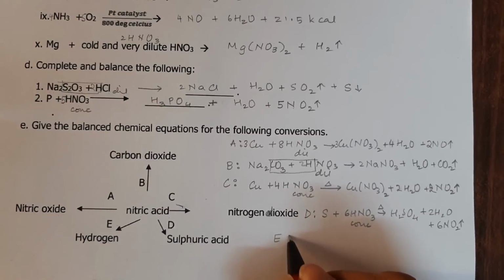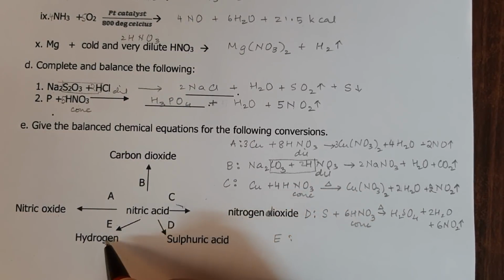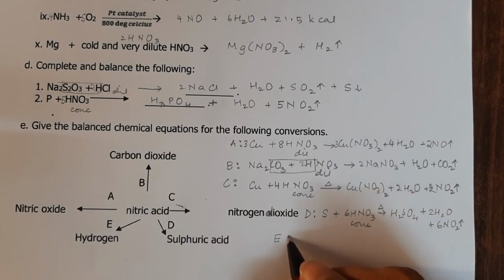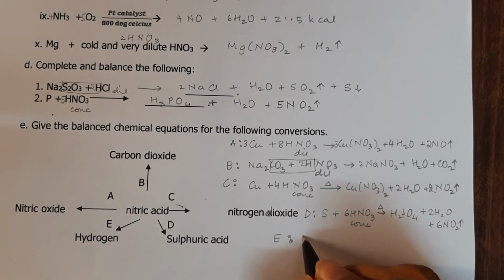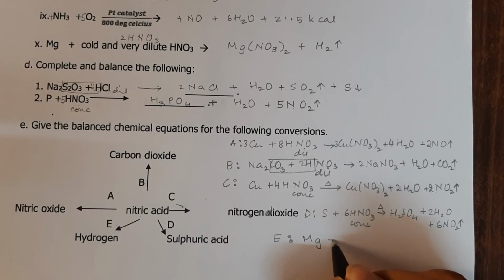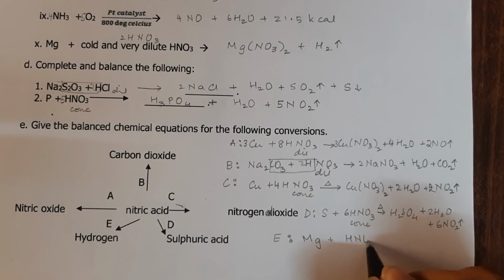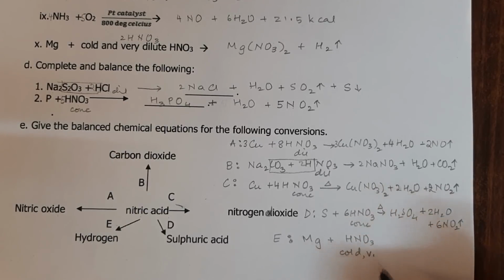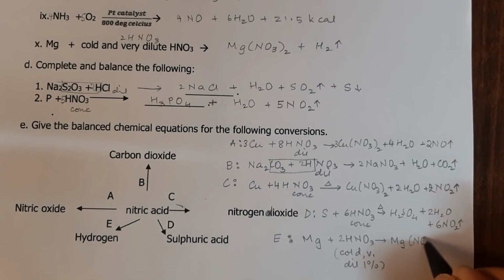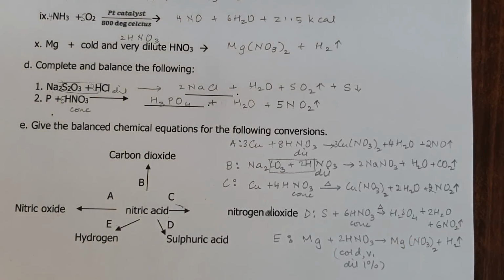Your E reaction, nitric acid to hydrogen. So nitric acid releases hydrogen only with Mn and Mg with cold, very dilute, 1% dilution, and there we will have Mg(NO3)2 plus hydrogen gas.